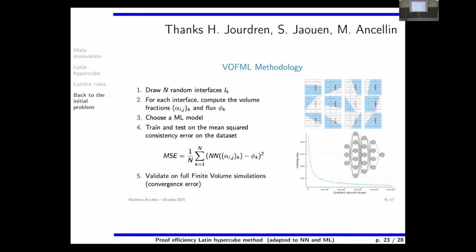So I remind you, we have blocks of cells, and we want to produce a new numerical finite volume formula, where a certain flux which will be applied on the red part will be predicted from these 9 values, which are the volume fraction, the proportion of the blue part in the cell.